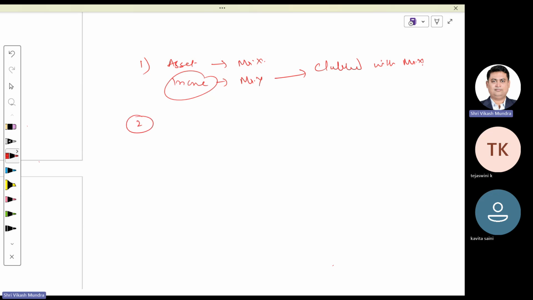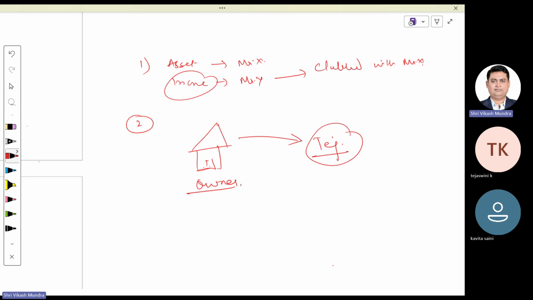Second situation. Sometimes what happened? I own this house property. I provided this house property to Tejaswini with a condition that Tejaswini, keep this house property with you unless and until I require it. This house property belongs to you.